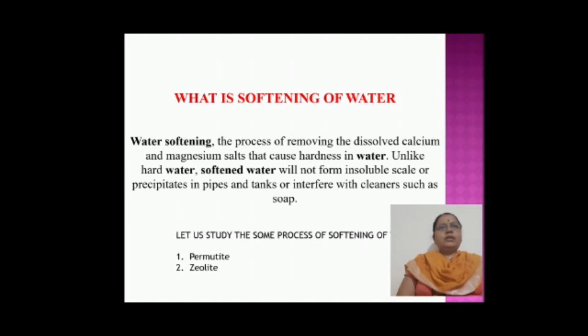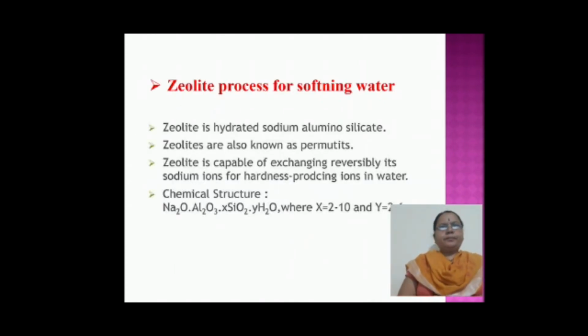Let's study some processes of softening water: permutit and zeolite. Zeolite process of softening water. Zeolite is hydrated sodium aluminum silicate. Zeolites are also known as permutits. Zeolite is capable of reversibly exchanging its sodium ions for hardness-causing ions in water.